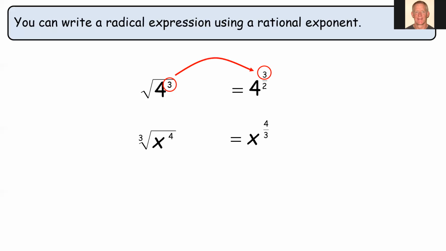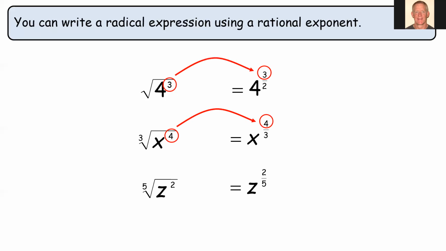Here's another one. Cube root of x to the 4th. Our index is 3, so we still have a 3 in the denominator, but the exponent in the radicand, 4, becomes our numerator in the rational exponent.